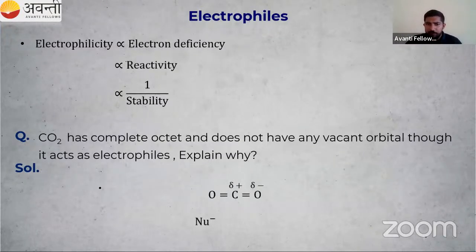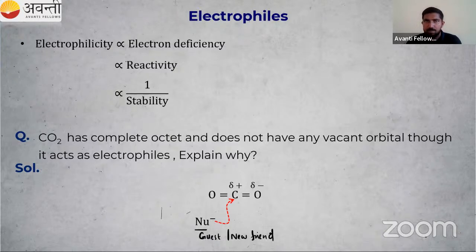So what is happening here? A nucleophile is coming. For the time being, think of a nucleophile with a negative charge. In the next slide, I will explain what this nucleophile is. So Nu minus is coming towards our carbon. Nu minus, that is our guest, or a new friend. One new friend is coming towards our carbon. There is a bond between carbon and oxygen. So this is our guest, right? Carbon is thinking that I should accept the guest, I should accept the new friend.